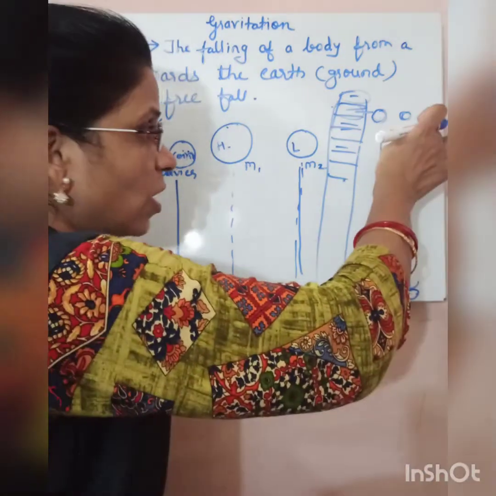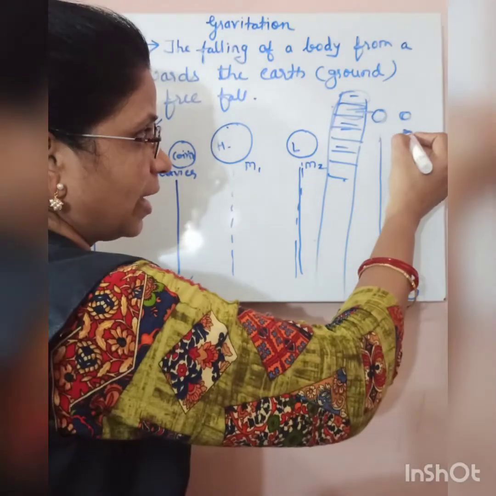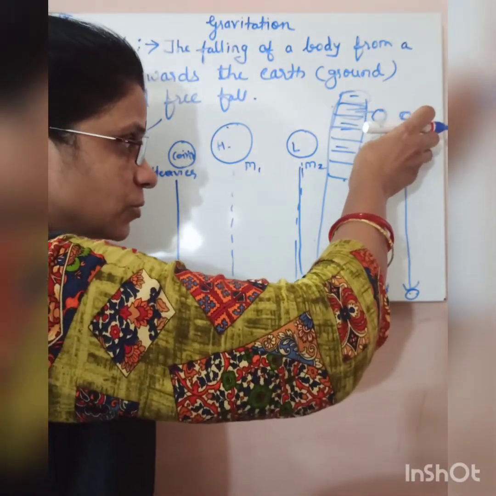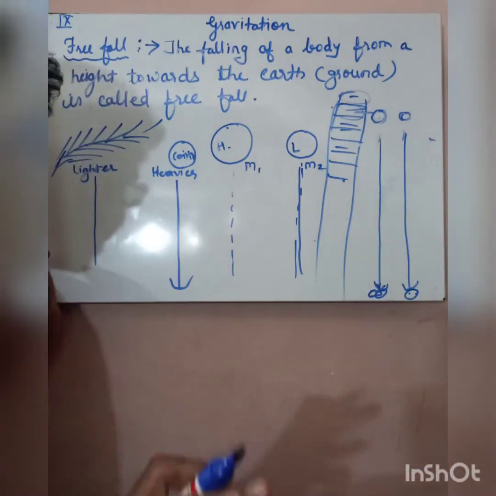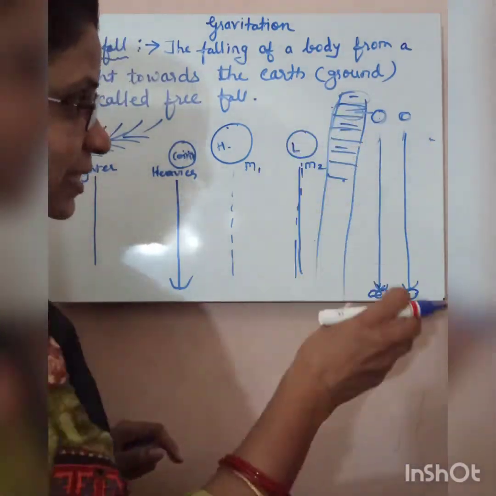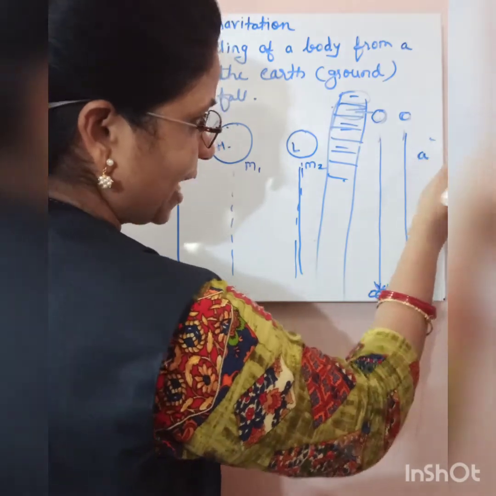But children, here velocity is changing continuously. When it is at a particular height, there was less velocity, but as it moved close to the ground, the velocity is increasing. Velocity is increasing means there is a change in velocity. As there is a change in velocity, there is an acceleration.